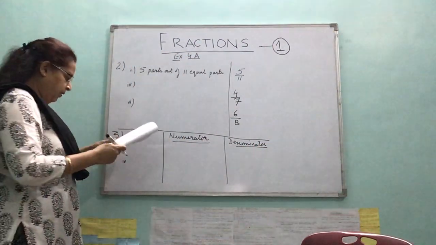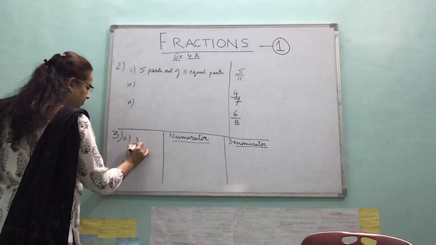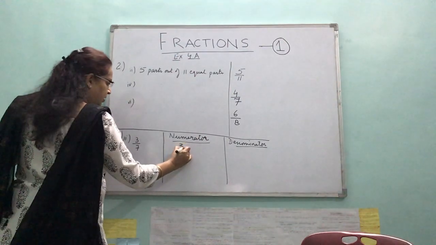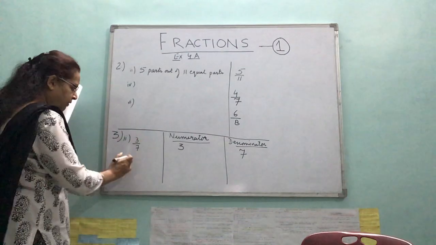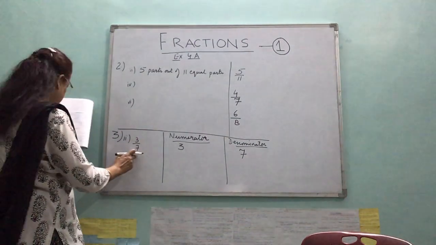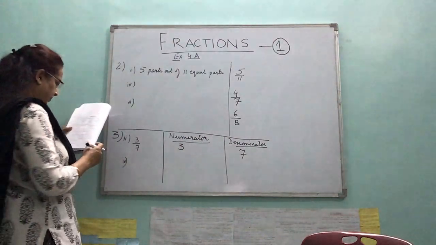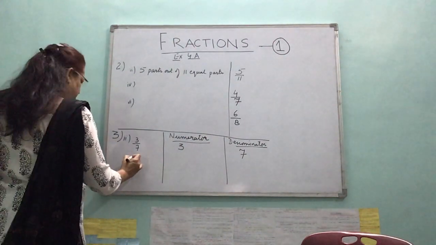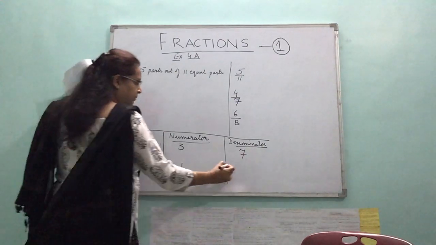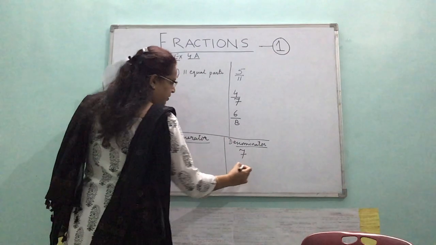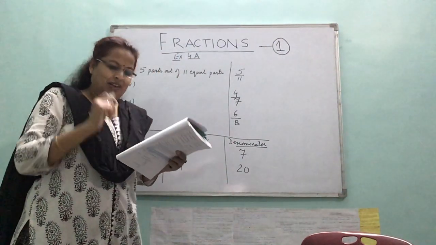Right? So make columns. So question number 3, second part is 3 by 7. So what is the numerator? You will write here 3. What is the denominator? You will write underneath 7. You can leave a line after that if you wish, so that your work is spaced up and it looks better. And 1 by 20. So what is the numerator? 1, and what is the denominator? 20. Alright? Easy?